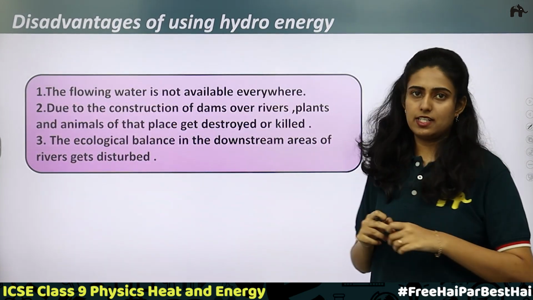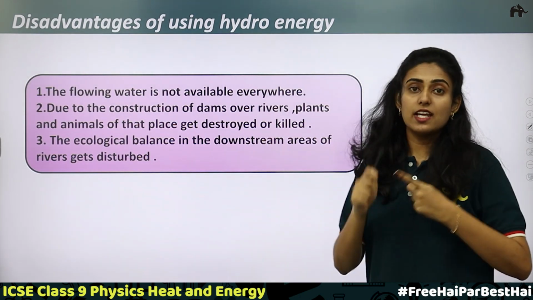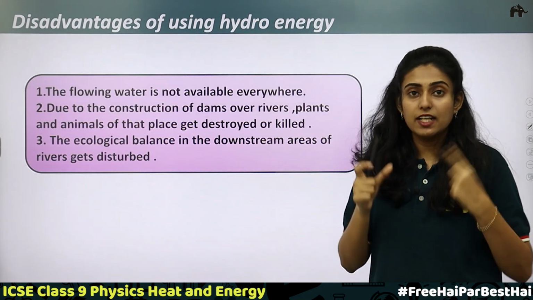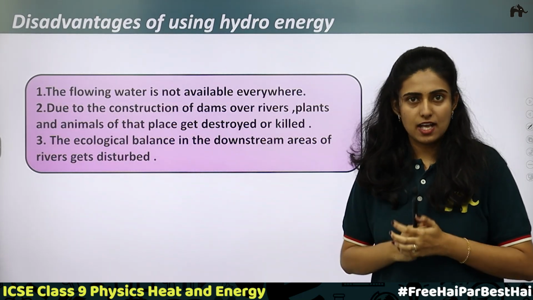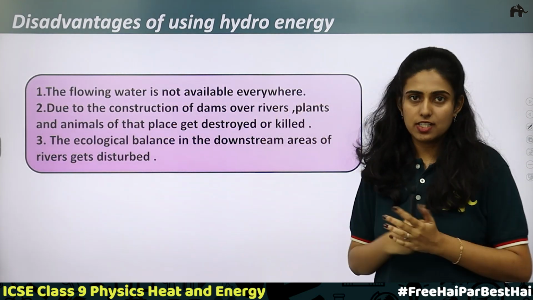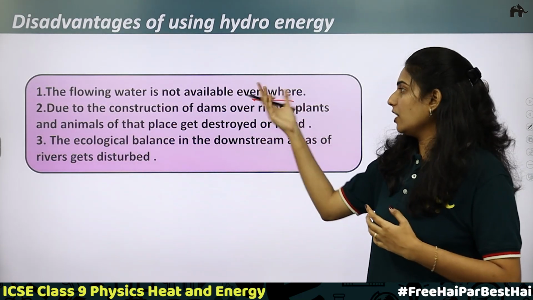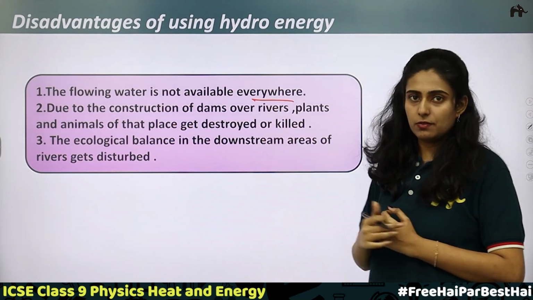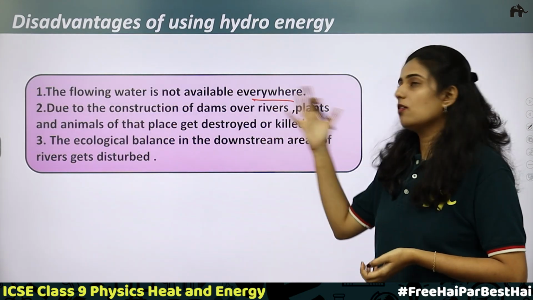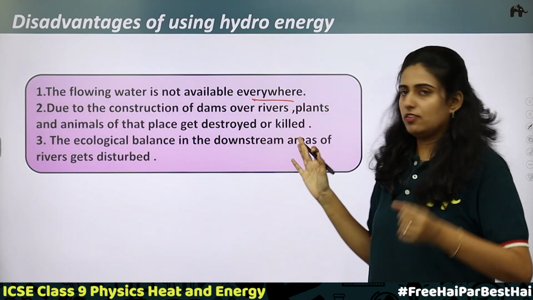Disadvantages of using hydro energy. This point we discussed in the case of wind energy also. You cannot establish a wind farm at every place because the wind should blow at a speed greater than 15 km per hour, and we need steady winds. A similar point applies to hydro energy as well. Flowing water is not available everywhere. Only where you have dams and rivers can you construct a dam and produce hydro energy. So this is not possible at every place. You need water which is stored at heights. You need dams. So flowing water is not available everywhere. This is the first point.